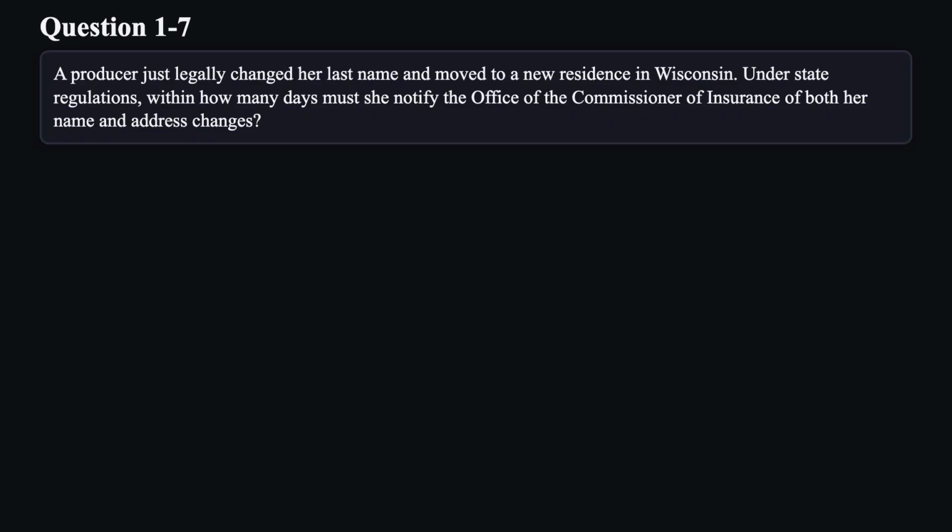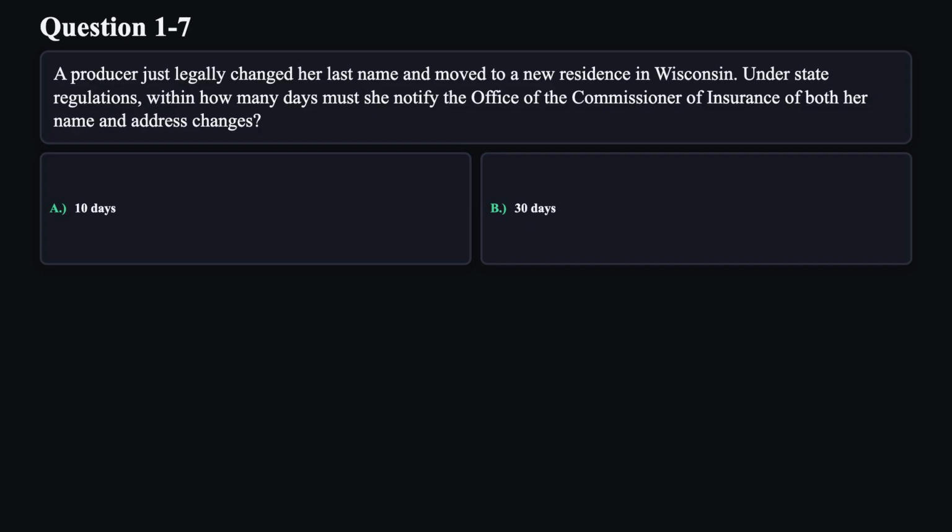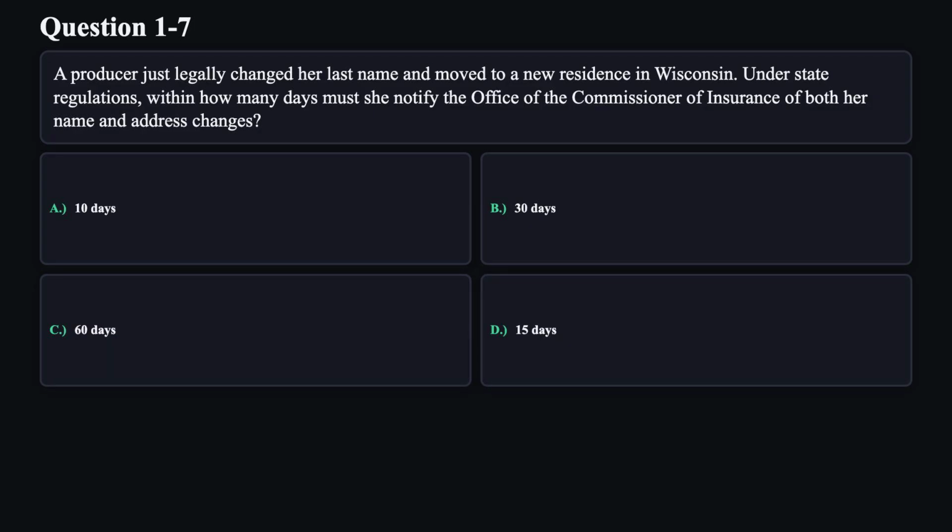Question 7. A producer just legally changed her last name and moved to a new residence in Wisconsin. Under state regulations, within how many days must she notify the Office of the Commissioner of Insurance of both her name and address changes? A. 10 days. B. 30 days. C. 60 days. D. 15 days.